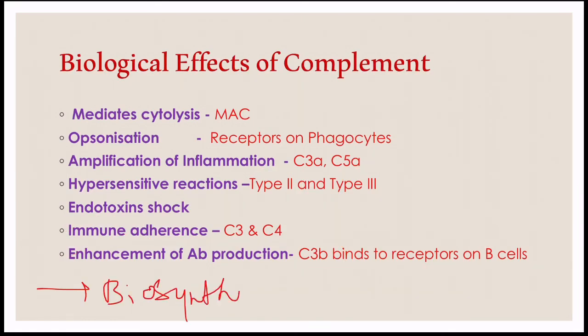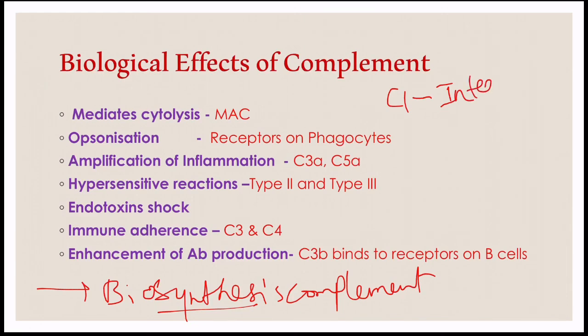Biosynthesis of complement. Various components of complement proteins are synthesized at various sites. Fractions of complement components are named from C1 to C9. C1 is synthesized in the intestinal epithelium.